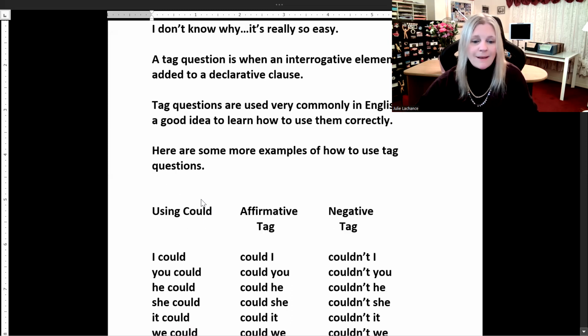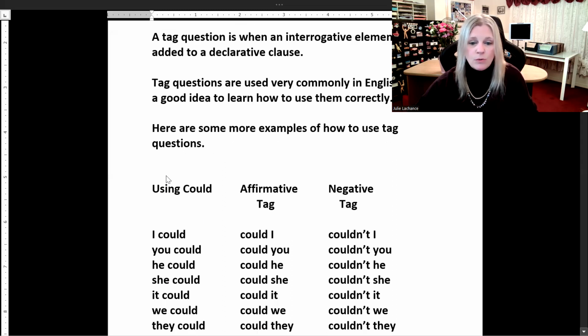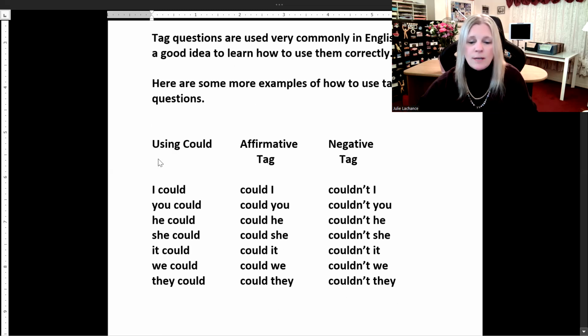So if we say I could, the affirmative tag would be could I, and the negative tag is couldn't I. You could, could you in the affirmative, couldn't you in the negative. He could, could he; couldn't he. She could, could she; couldn't she.